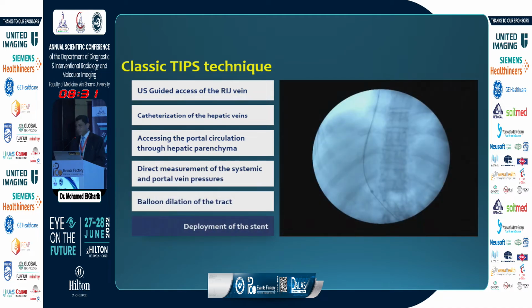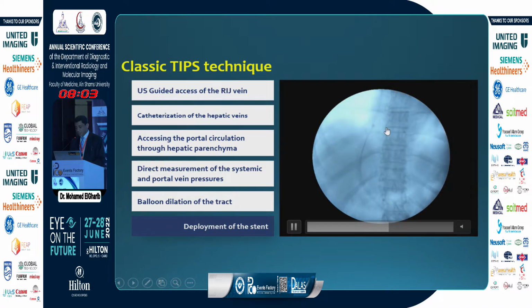This followed by deployment of the stent. The standard diameter of the stents is 10 millimeter, and we start by deployment of the stent from below upwards, from the portal side up to the IVC side, and we almost always try to leave a considerable trunk of the main portal vein, because if this patient is subjected after that for liver transplantation, it will be easy procedure, and the upper end of the stent at the IVC.